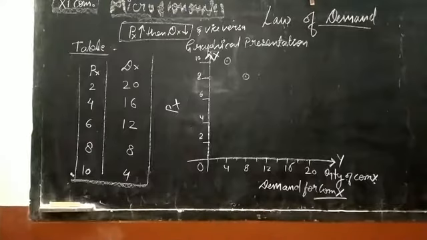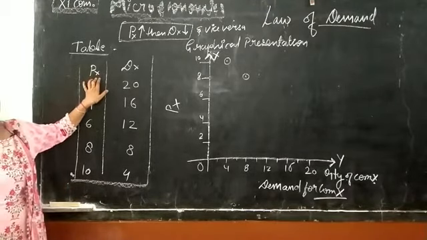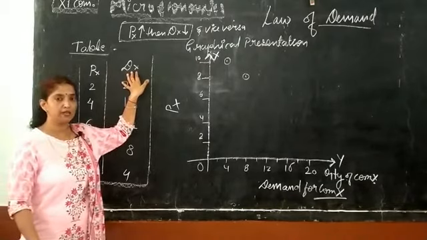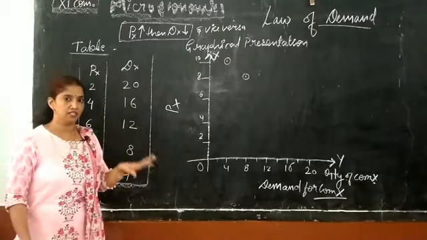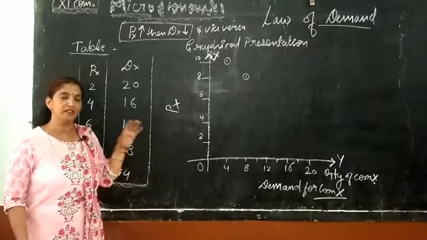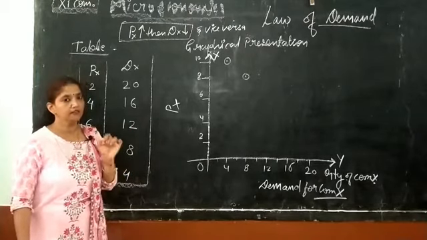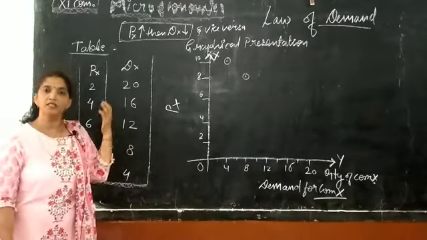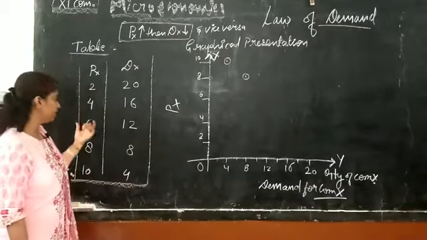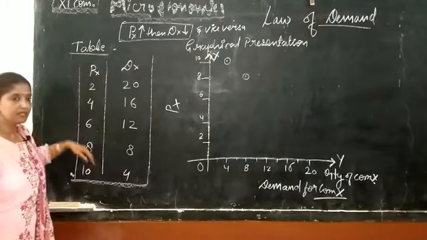And the effect of price will be shown on the quantity demanded for the same commodity. This is the tabular presentation for the explanation of the law of demand. In the table, I have taken the first column for price and the second column for quantity demanded. We assume that all other determinants of demand of a commodity remain constant. The only change we have to consider here is the change in its own price. So the price of commodity X will change.